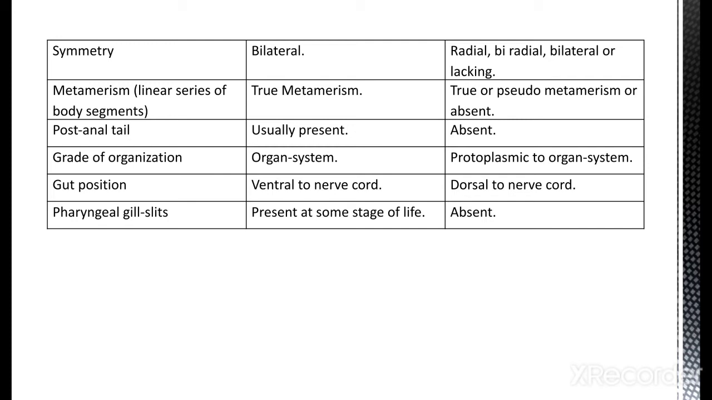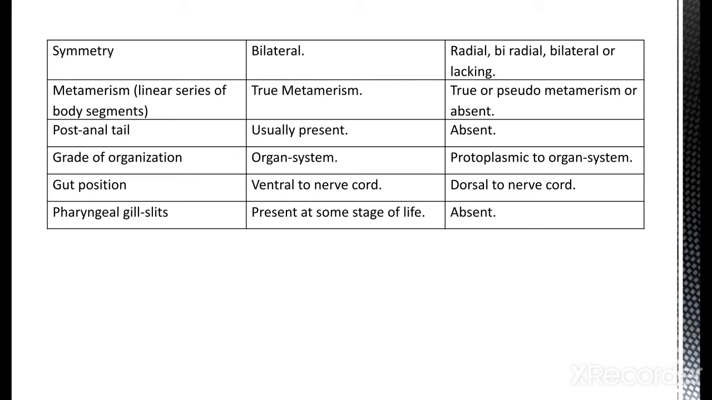Now come to the next important part, metamerism. Metamerism means a linear series of body segments. Whether metamerism is present or not in an organism, this property is used for distinguishing between chordates and non-chordates.